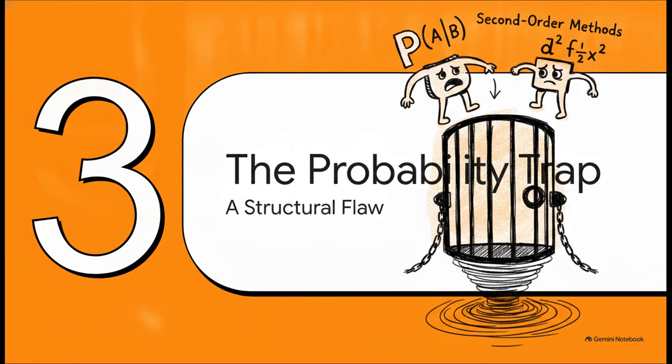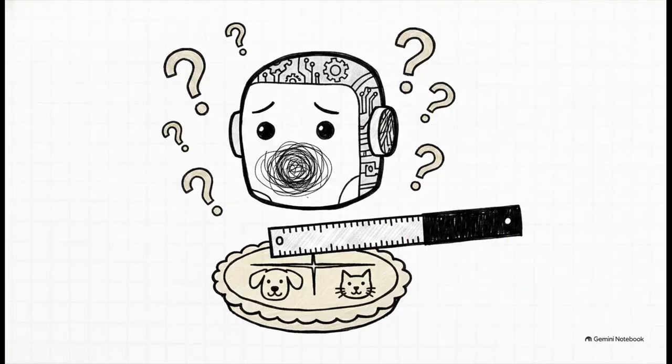This is where things get really interesting. Here is the crazy plot twist. Both of those previous methods we just talked about, they are caught in a fundamental structural trap, and that trap is probability theory itself. You see, probability theory forces you to slice up a single pie of 100% certainty.